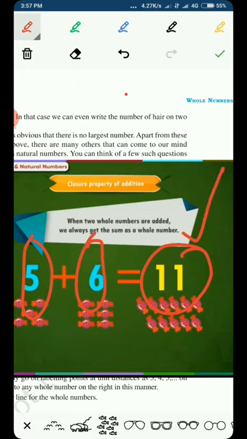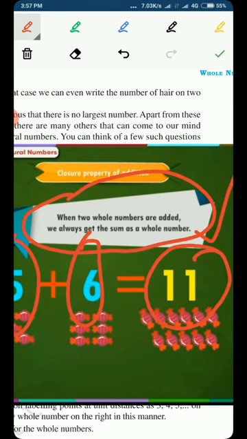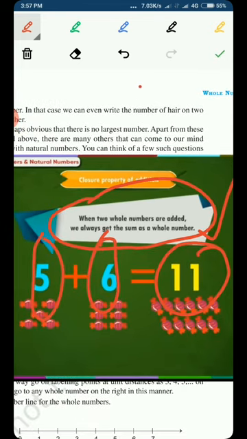This is the closure property of addition, that when two whole numbers are added, we always get the sum as a whole number.